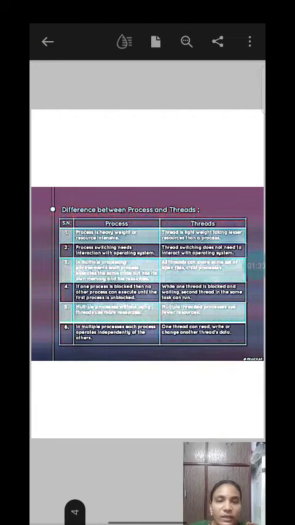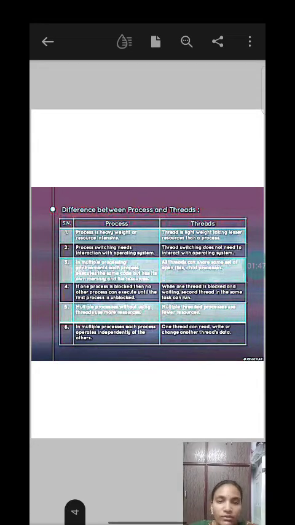Now, the difference between process and threads. First, process. Process is heavyweight and consumes more resources. Thread is lightweight, as we discussed before. Thread is a lightweight process which uses less resources for execution.